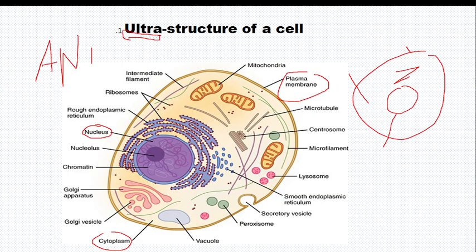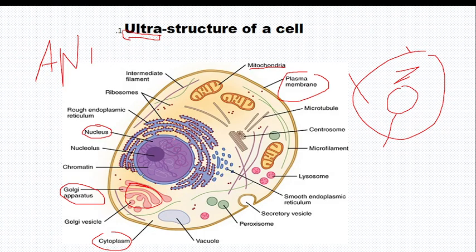In the cytoplasm, we have the mitochondria, which produce energy. I will explain this later. We also have the Golgi apparatus. We will see their function in detail later. This is the Golgi apparatus, the Golgi body.